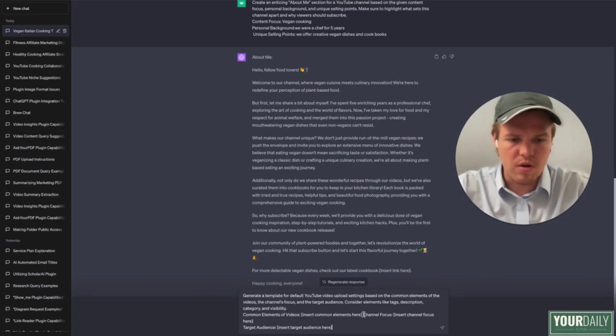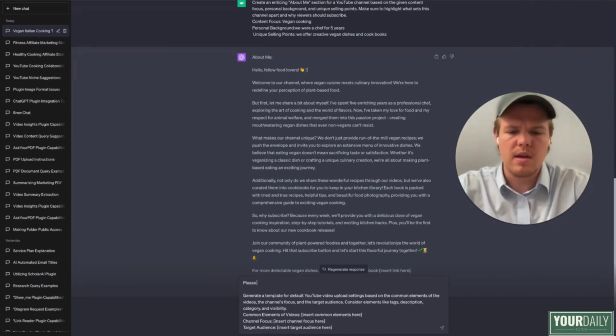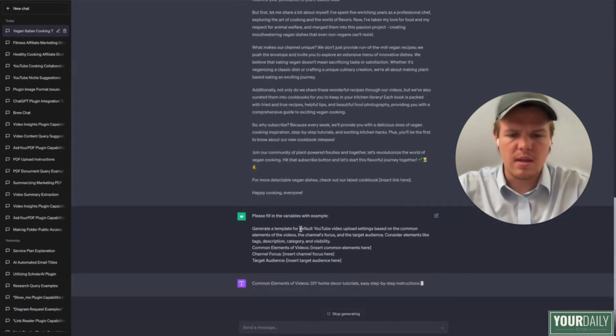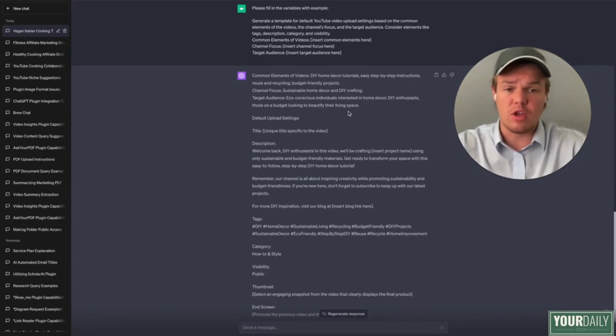And then what we're going to do is have GPT fill in these variables so we can get a better idea that's not maybe cooking associated. We're going to say, please fill in the variables with examples, semicolon. And then let's see what it comes up with. For the variables inputted, we got do-it-yourself home decor tutorials, the focus being sustainable home decor and do-it-yourself crafting, and then the target audience, eco-conscious individuals. So that has been filled in over here.